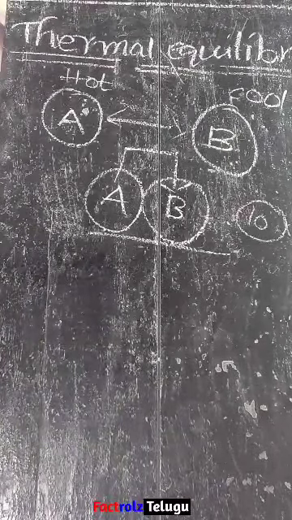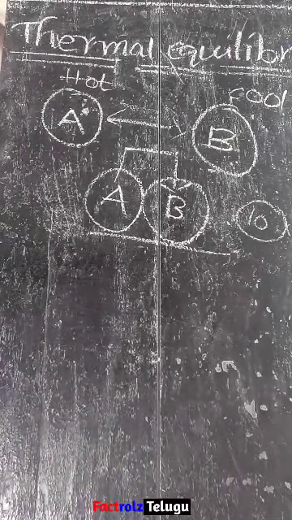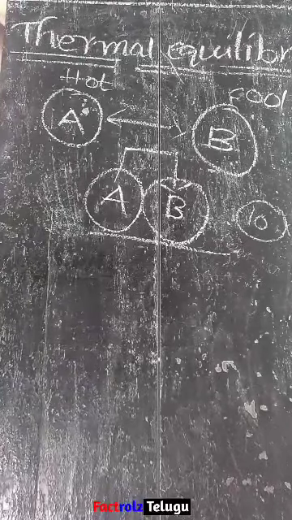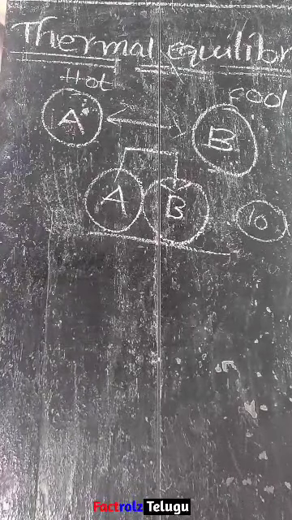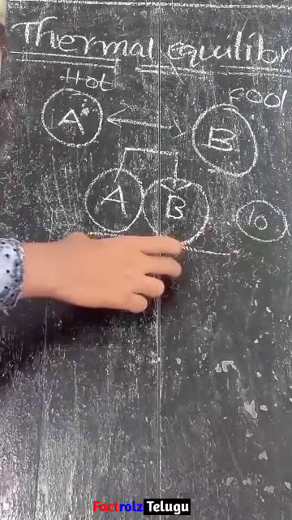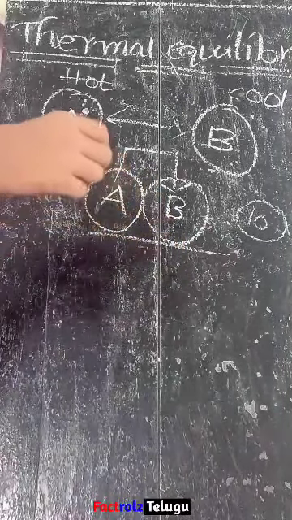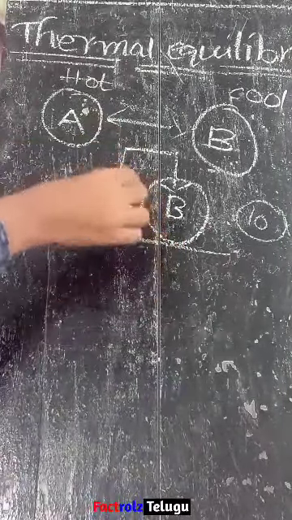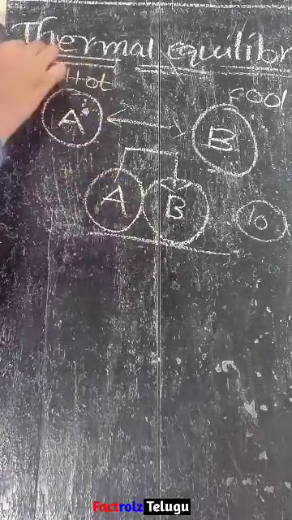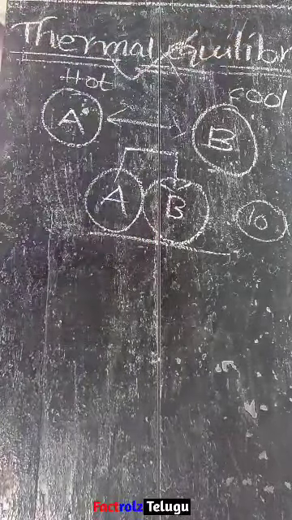At this stage we say that the bodies have achieved thermal equilibrium. So whenever two bodies transfer energy and then stop at a certain temperature, we say that the two bodies are in thermal equilibrium.